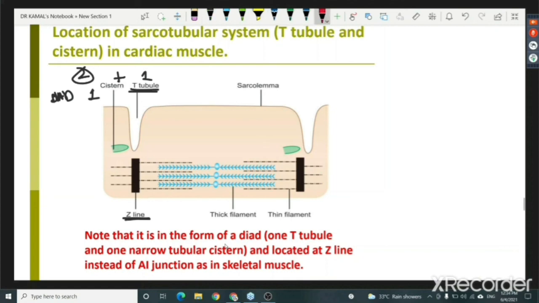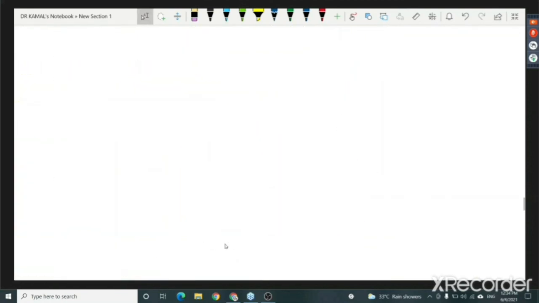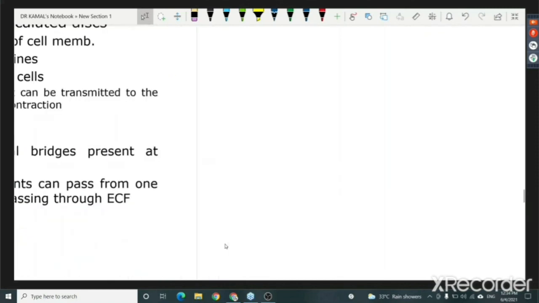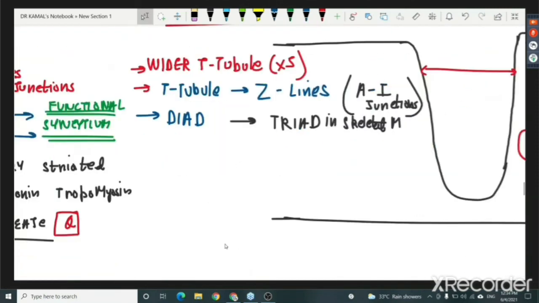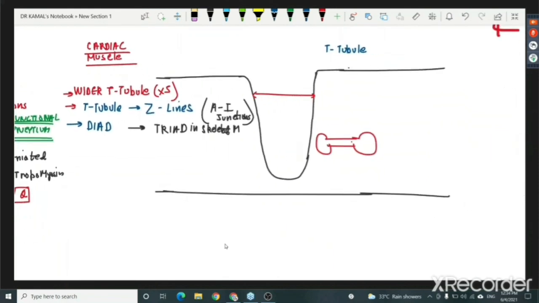In the skeletal muscle, if you can recall, they are present not at the Z lines, but at my actin myosin thick thin junction. So they will be present like this had it been a skeletal muscle. They are not present at the Z lines, right? So that was the figure. Let's go back to what I was drawing for you, the wider T tubule and the dyad and the triad. What else do we need to know? So we have done three differences. The cardiac muscle has a wider